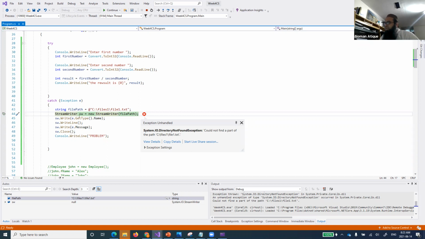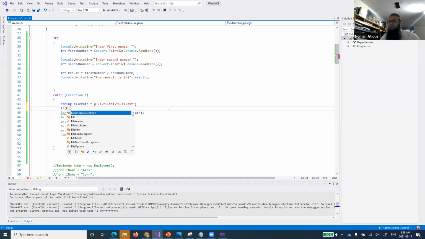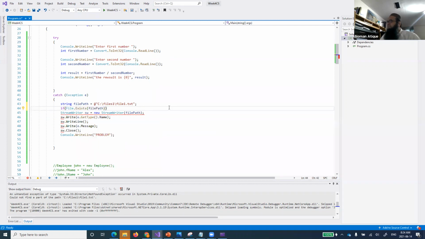So now it reached this exception, and it finds another exception which has not been handled. And you remember, to handle this exception, what we can do, and we have done that, is that we can just check one thing: File.Exists. This is the method that checks whether the file exists or not. By file exists, we mean whether you find a file with this path or you do not find a file with this path. Now I'll close that and I will open that.